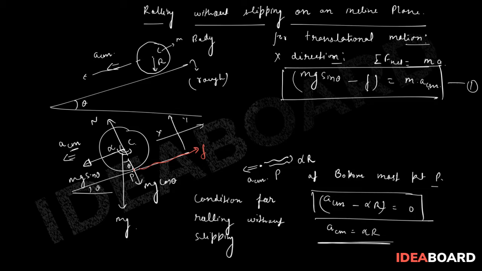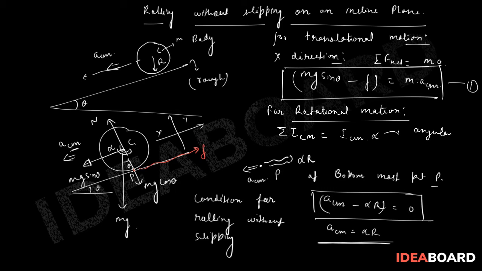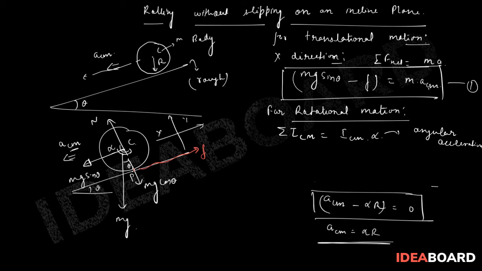For rotational motion, we know that the summation of all torque about any particular point, here the center of mass, is equal to I center of mass into alpha, where alpha is the angular acceleration. Now we need to write the value of torque.